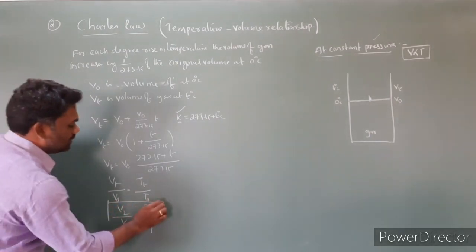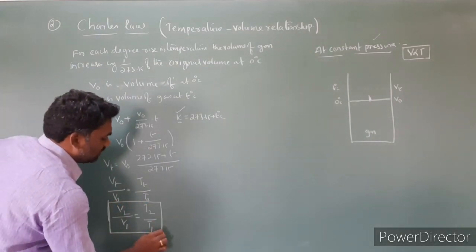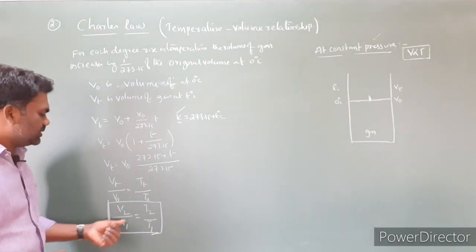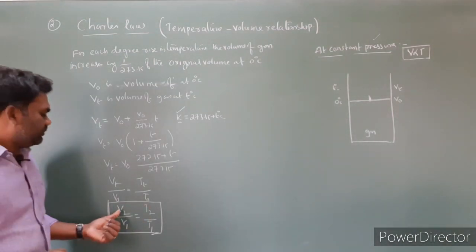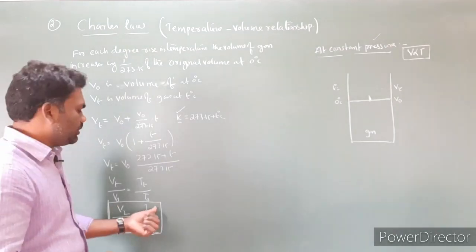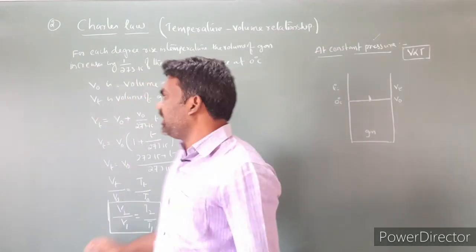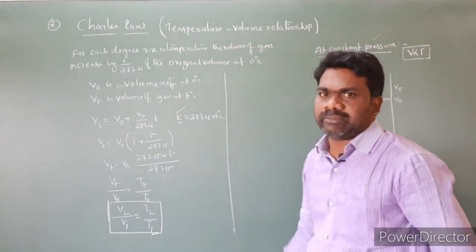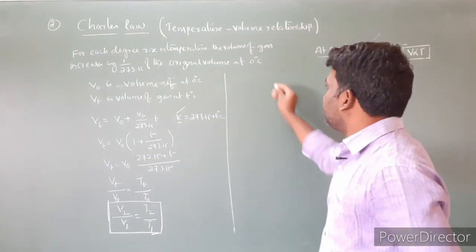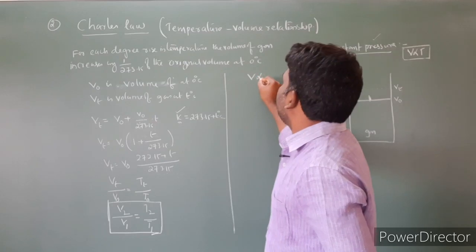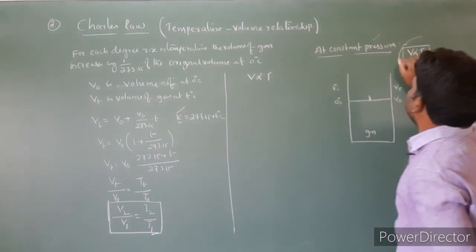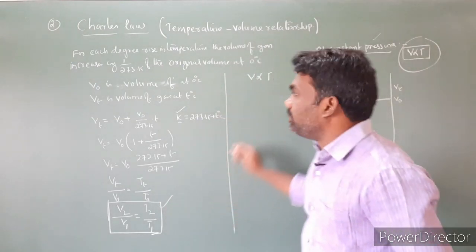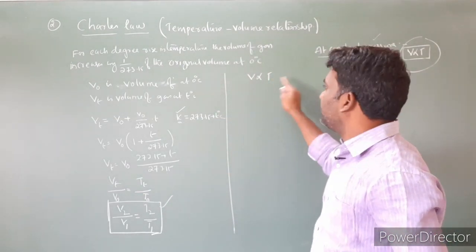This is the mathematical expression for Charles law. V2 by V1 is equal to T2 by T1. So from this relation, V is directly proportional to T. In another way also, we can derive the mathematical expression of the Charles law. I am taking volume is directly proportional to T.